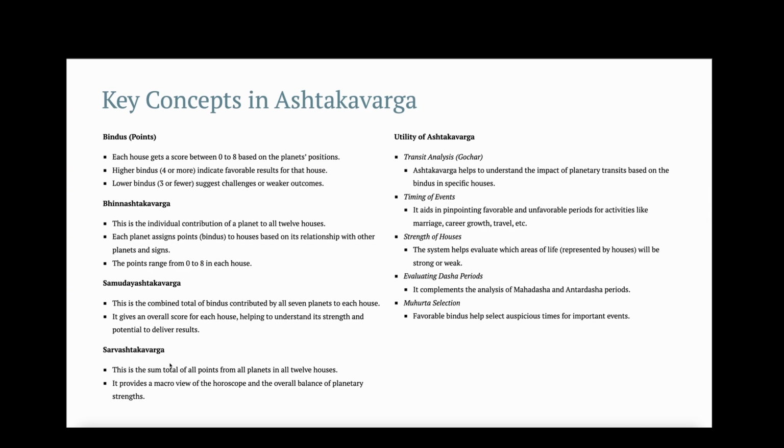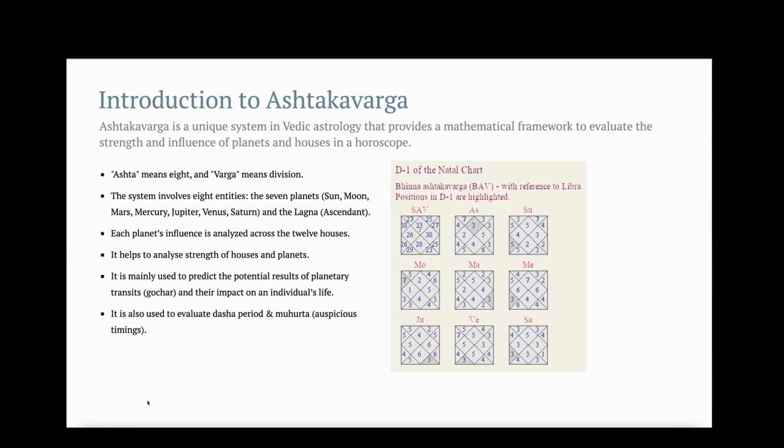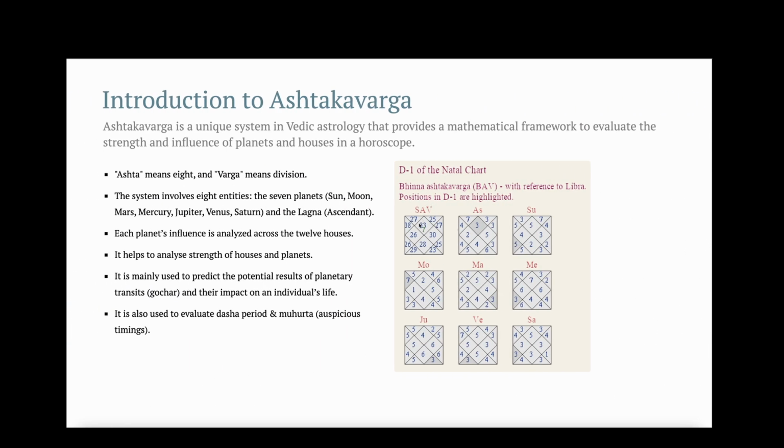And Sarvashtakavarga is the sum total of all points from all planets in 12 houses, and it provides a macro view of the horoscope and the overall balance of planetary strength. So this is the Samudayashtakavarga, and to calculate the Sarvashtakavarga, we sum the total points from all these 12 houses, and that will give us the Sarvashtakavarga.